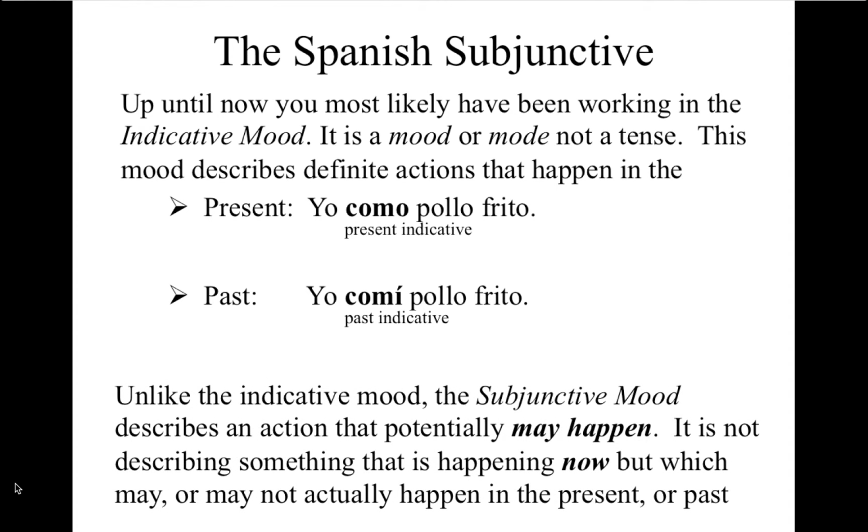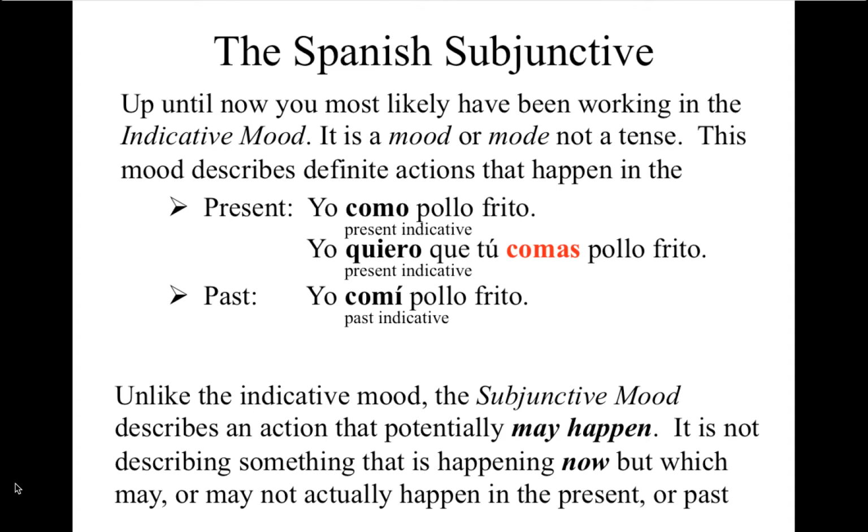Unlike the indicative mood, the subjunctive mood describes an action that potentially may happen. It is not describing something that is happening now, as in the sentences above, or which happened before. The subjunctive mood describes something that may or may not actually happen in the present or in the past. It is also a way of giving a very subjective or personal opinion or judgment or thought on something.